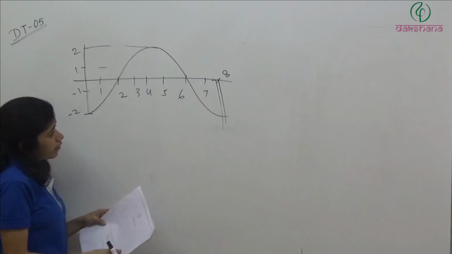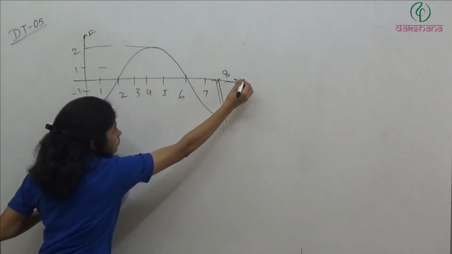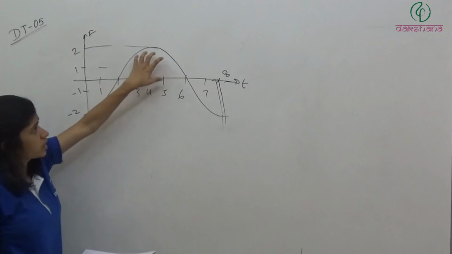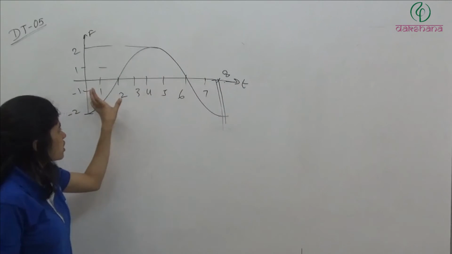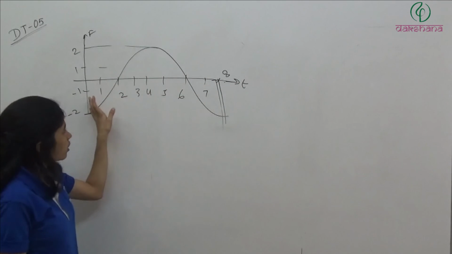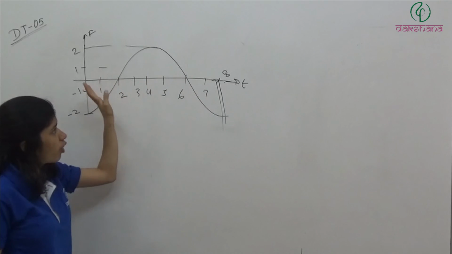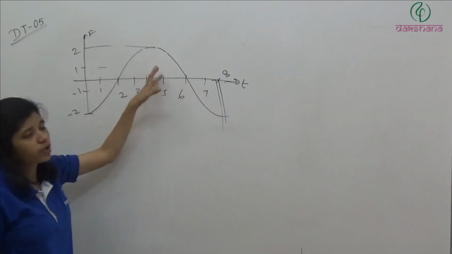So now they want us to find out the net gain in momentum. Clear? So we will take the area. Now if these are circular, then this is a half circle and this is a quarter circle. This is a quarter circle. These two are negative area. This is a positive area. When these two combine, they will form equal to this. So area this plus this will be equal to 0.